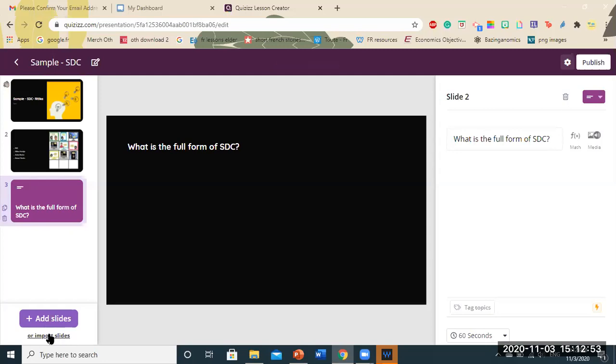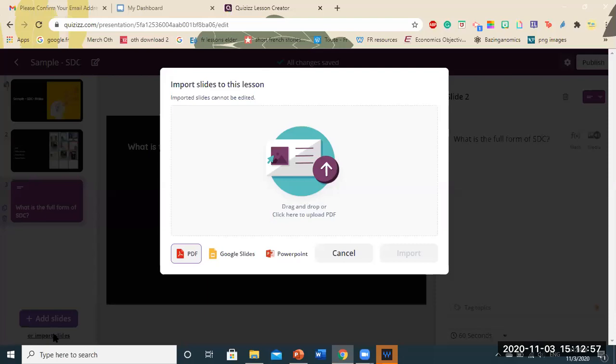Do you see import slides in black that is below the add slides? Import slides basically gives you an option to add your PDFs, your Google Slides and your PowerPoints onto the website. So you can directly import it. But this particular website only accepts PDF format. So anytime if you have created a PowerPoint, you will have to export that as a PDF and then directly upload it here. So I'm going to show a sample again.